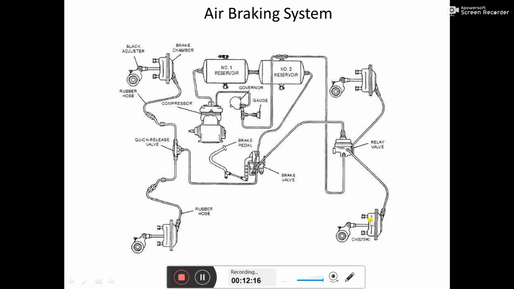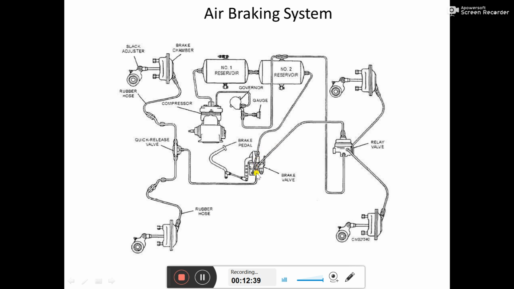These are the two rear brake chambers, these are the two front brake chambers, okay. So this is a relay valve. For how the relay valve works, I will upload a special video on the Google Classroom, so that you can actually see what a relay valve is like. That is the animation I am supposed to share with you, okay. So this is the relay valve. After that,